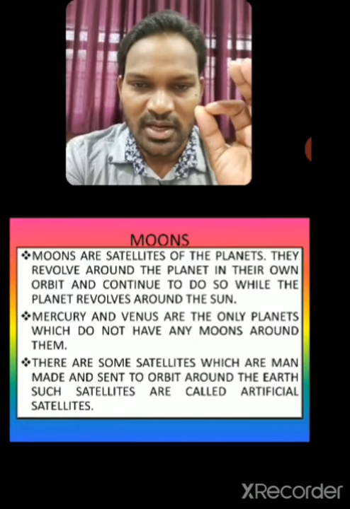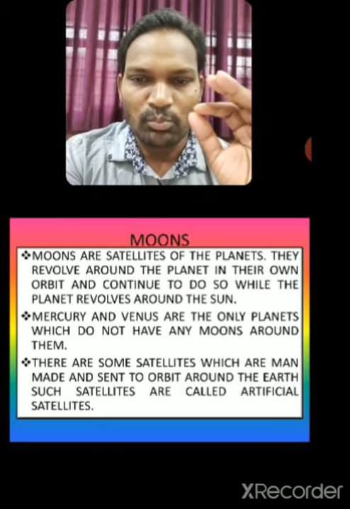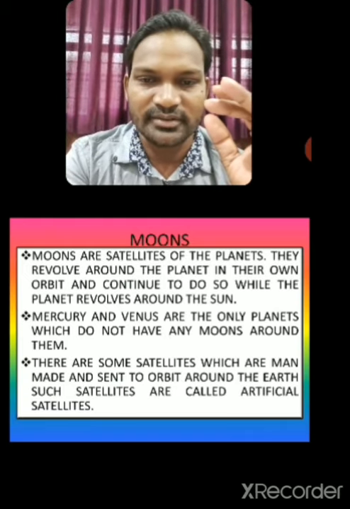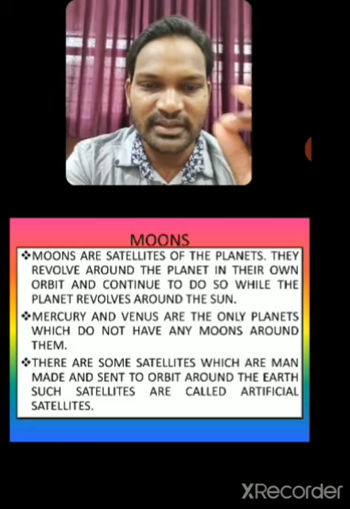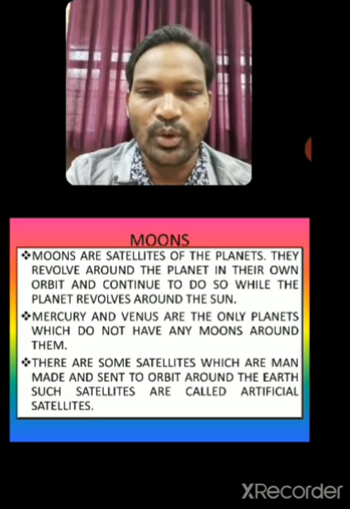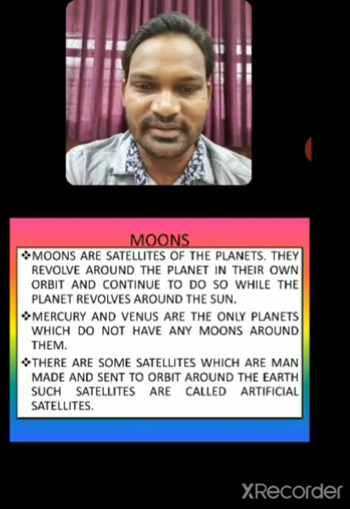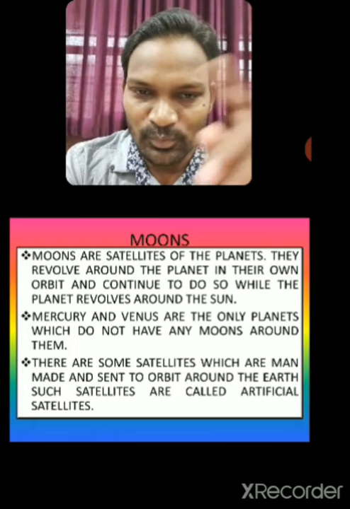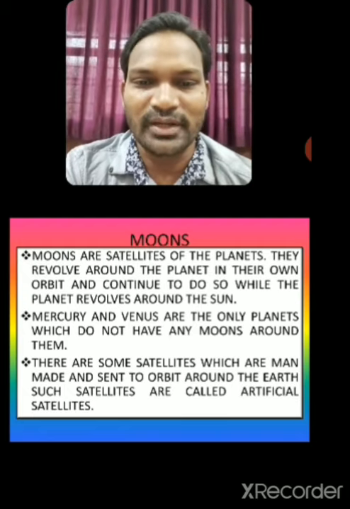First is moons. Now dear students, what are moons all about? Moons are satellites of the planets. They revolve around the planet in their own orbit and continue to do so while the planet revolves around the sun. What it means is, dear students, these moons are basically satellites. They move around the planets, and these planets move around the sun.